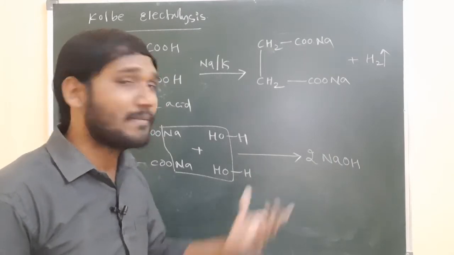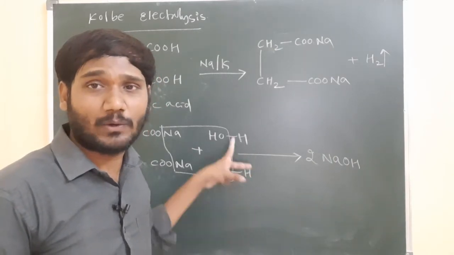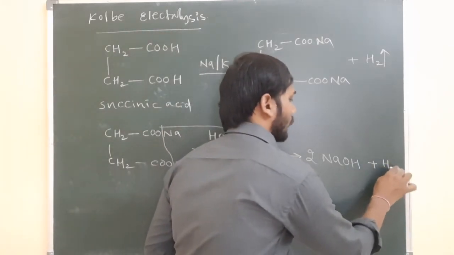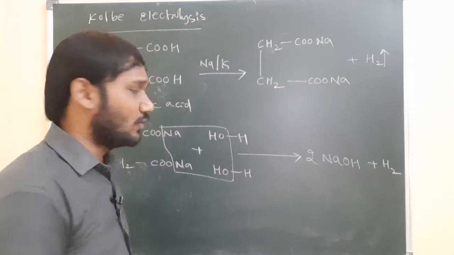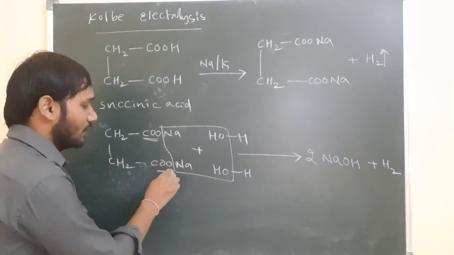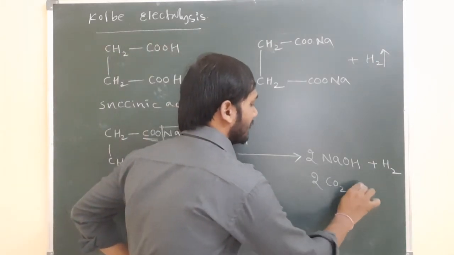Let us see the remaining is what? Here there is hydrogen, and here there is hydrogen. The 2 hydrogens combine and are released as hydrogen gas. And the next product: COO means CO2. Here also COO means CO2. It means 2 moles of carbon dioxide are released.